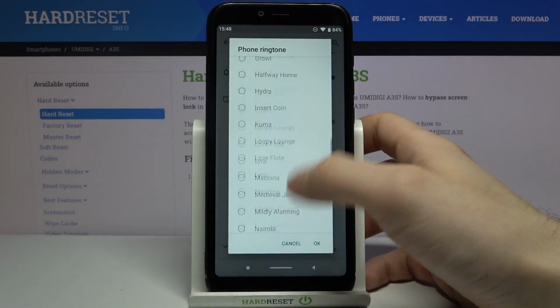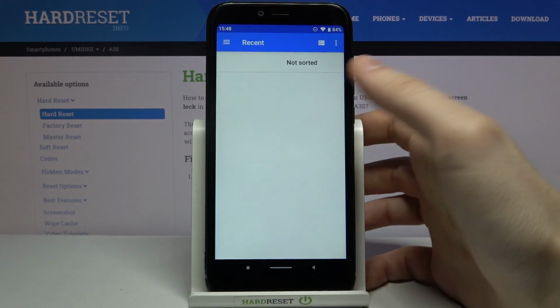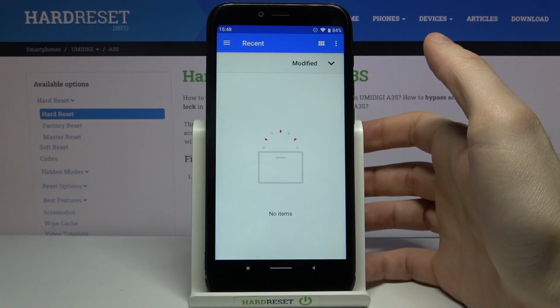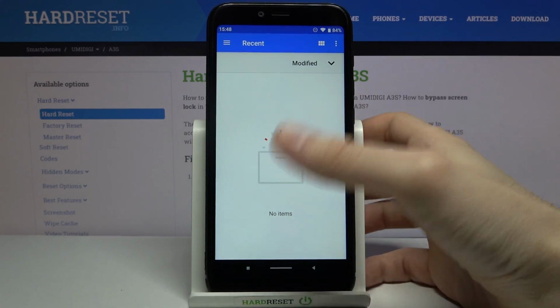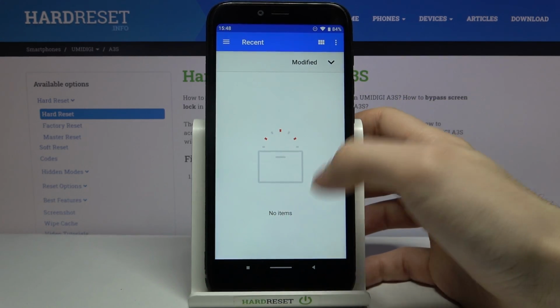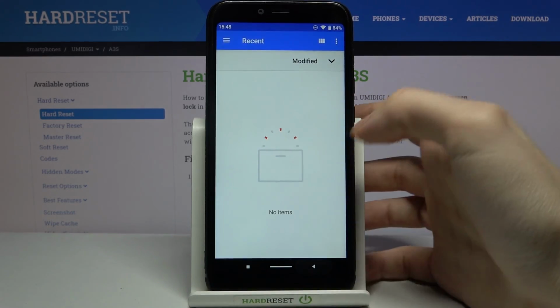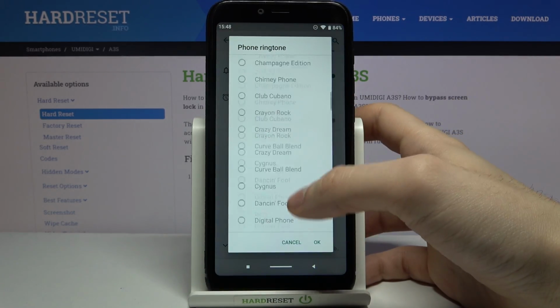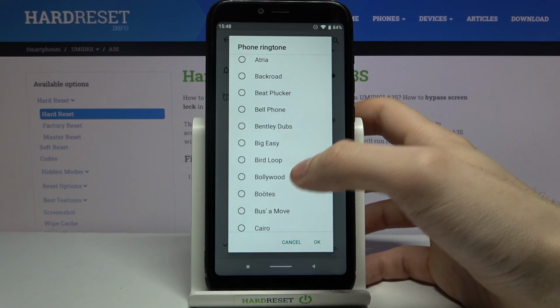Here you can select one of the preset ringtones, or just go to the add ringtone and select your own and set your own song, melody, or any other composition as your ringtone by selecting file from here, or you can just select one of the preset. I'll select my all-time banger.